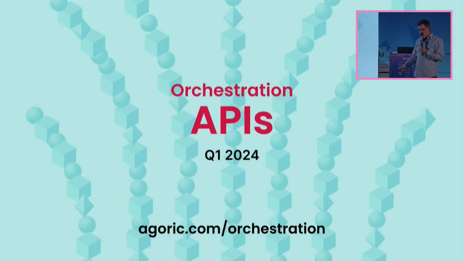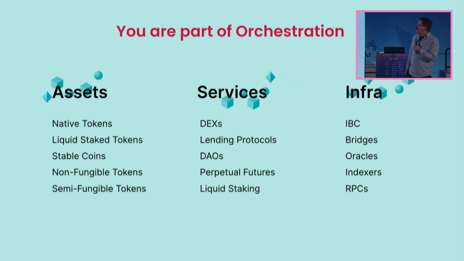Okay, so we are rolling out the MVP of these APIs, coming in hot and heavy this quarter. So that's showing up starting in March. And you can look at what we're doing and see the updates as they come by going to agoric.com/orchestration.